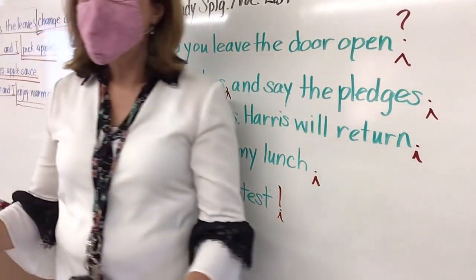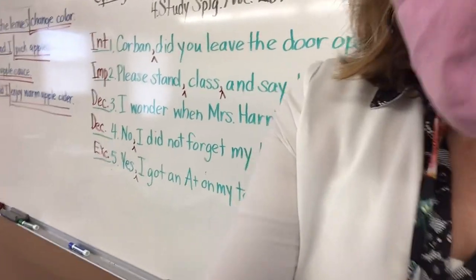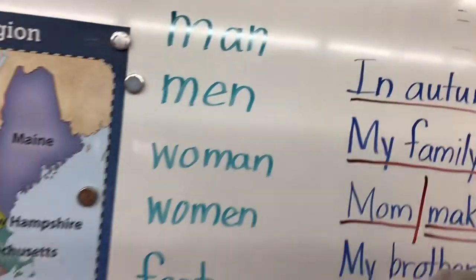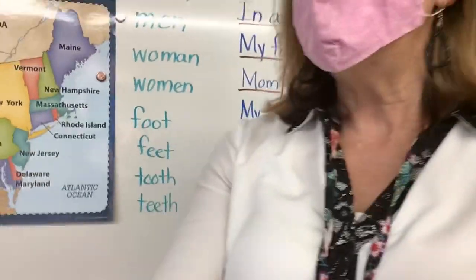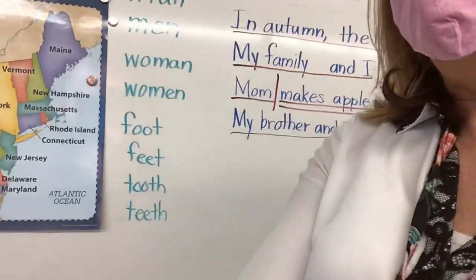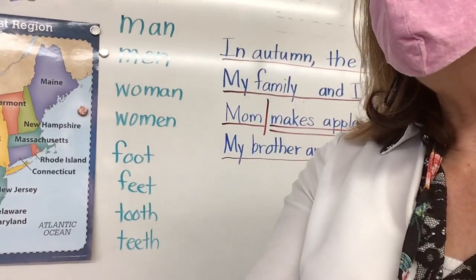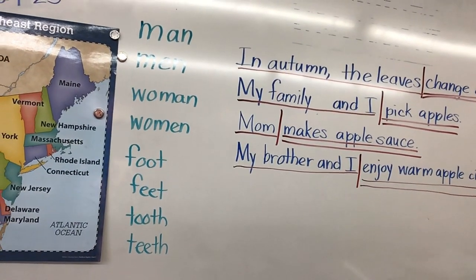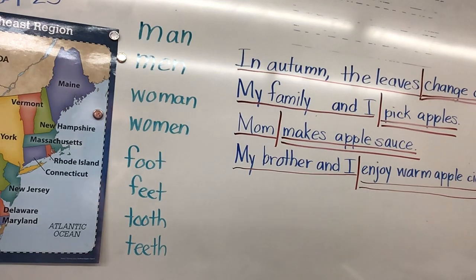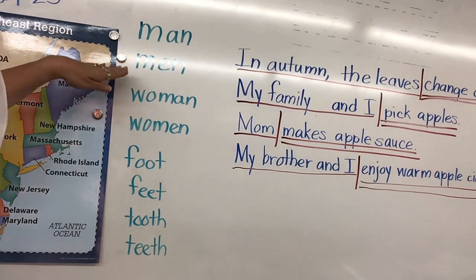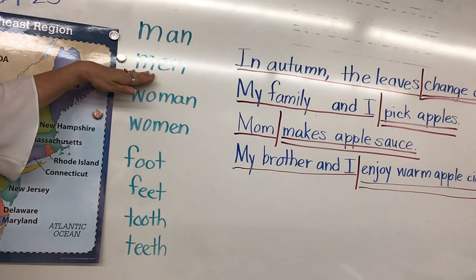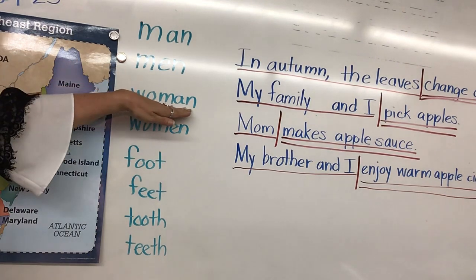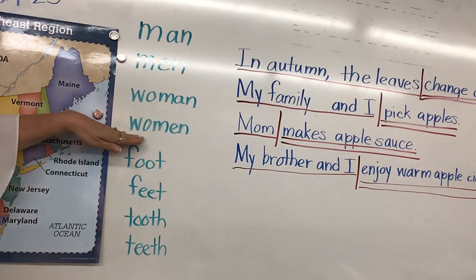Today we're going to learn that sometimes the word does something really weird and it just changes entirely. Here you're going to write again, Sammy. Back to this side of the board. All right, so if you look right here, I have a list of words. And the list of words starts with the word man. Man is singular or plural? Everyone, wake up and pay attention. Man is singular. Men is plural. Woman is singular.